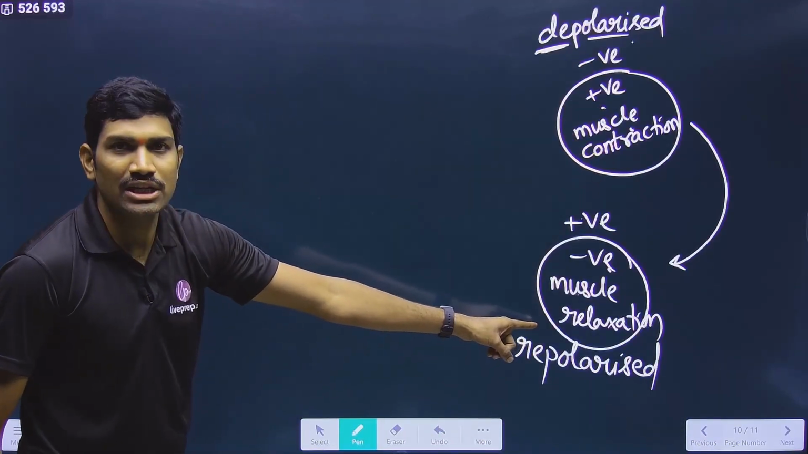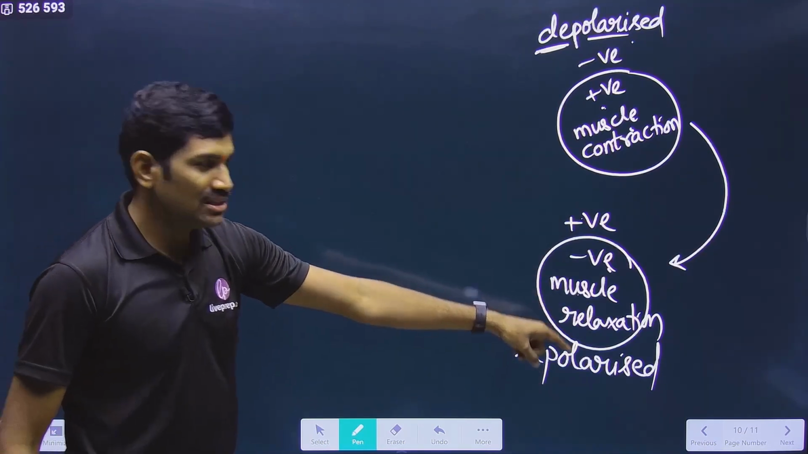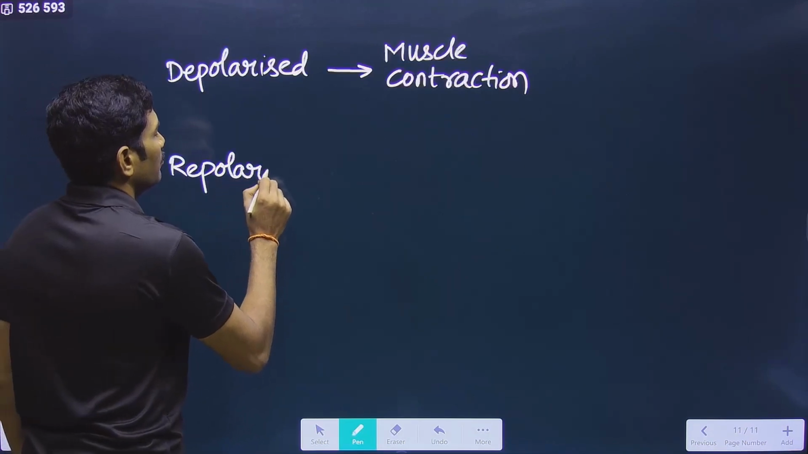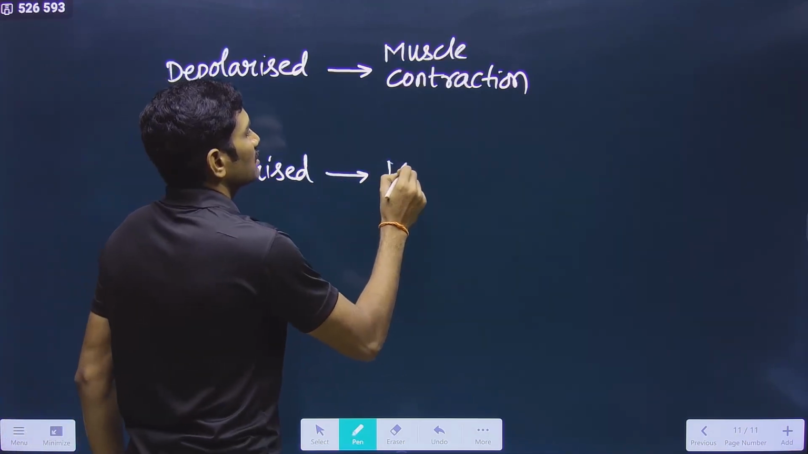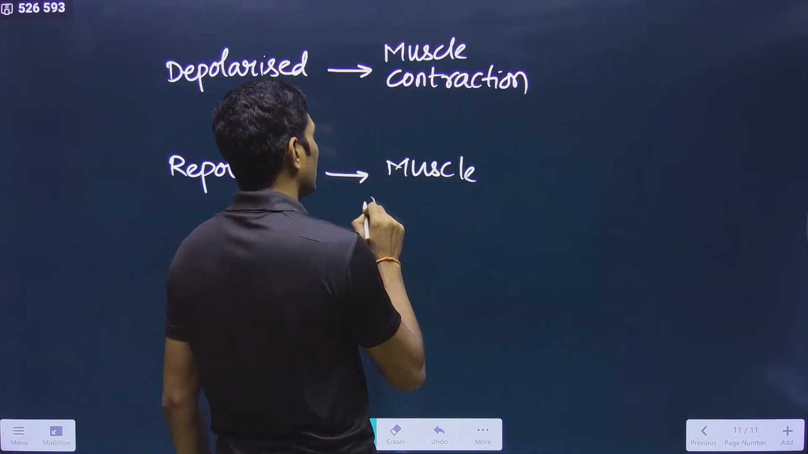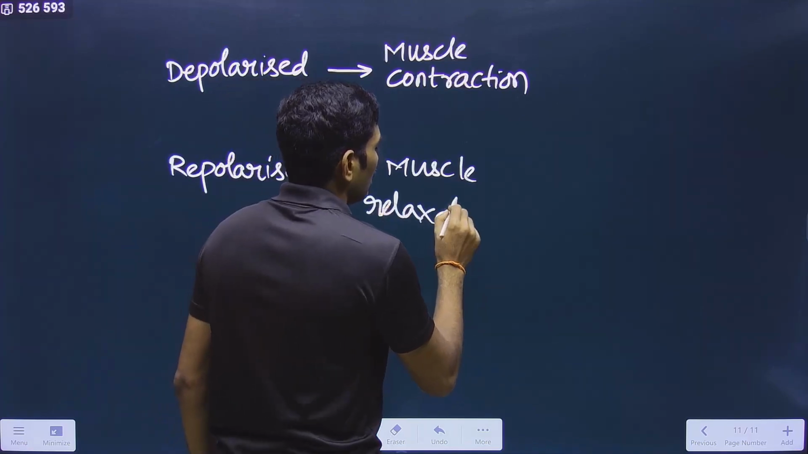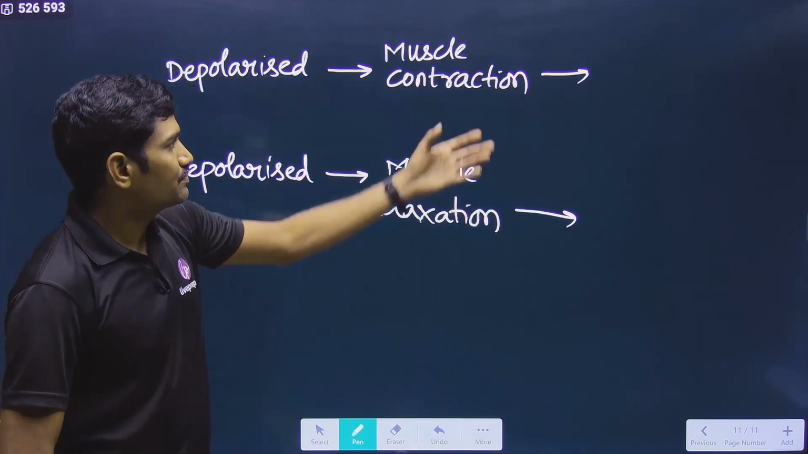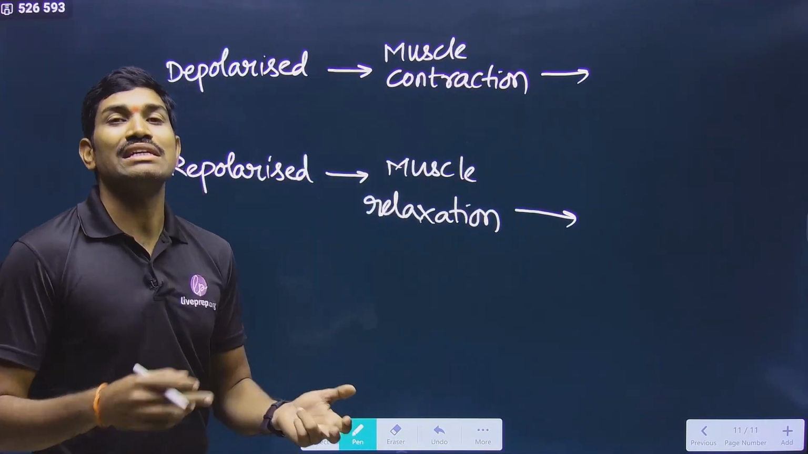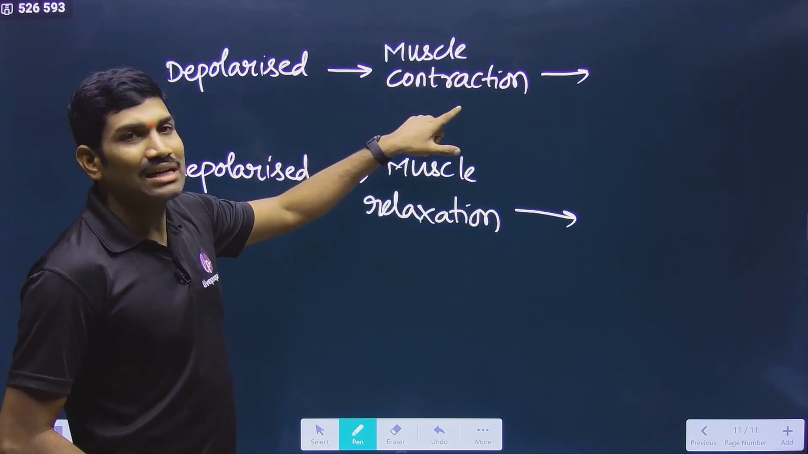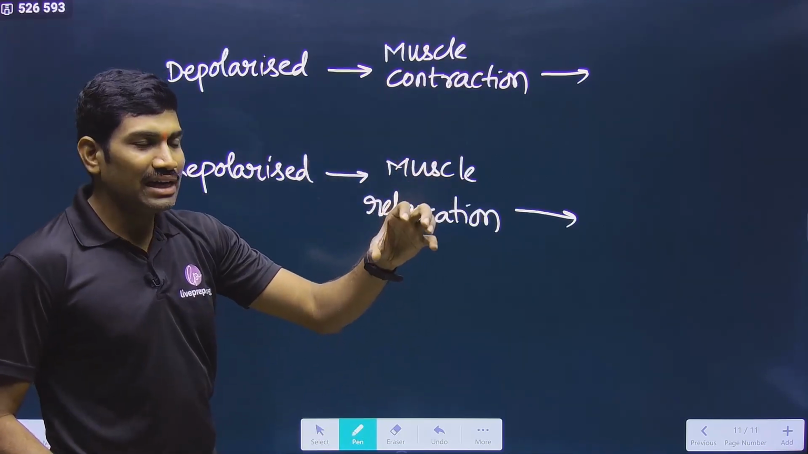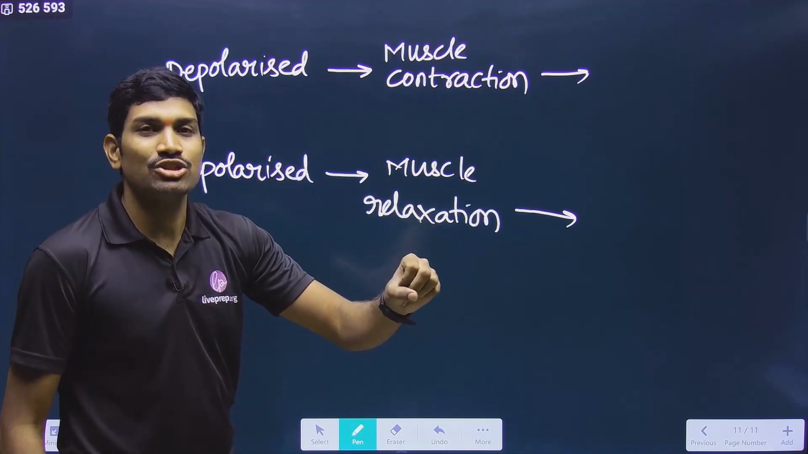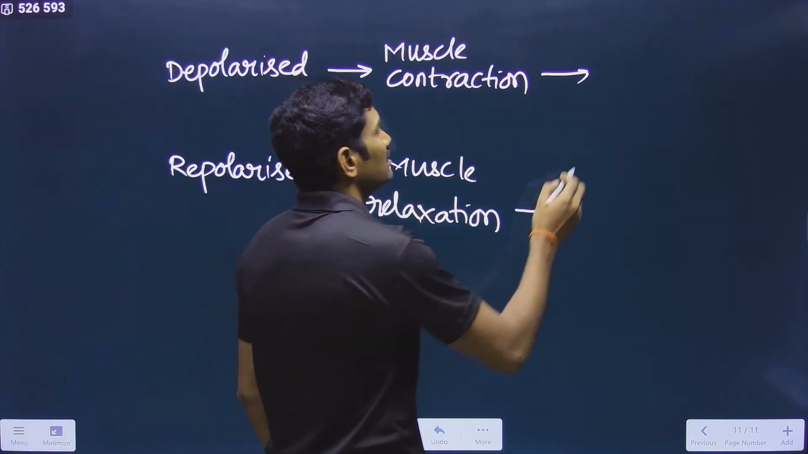Now we are talking about another one that is called repolarized. Repolarization is about muscle relaxation. This is the general information. Now this general information we will link up with the heart. In the case of heart, atria are present, ventricles are present. Muscle contraction: if atria are undergoing contraction, it is called atrial systole. If ventricles are undergoing contraction, it is called ventricular systole. So whatever it is, the systole.